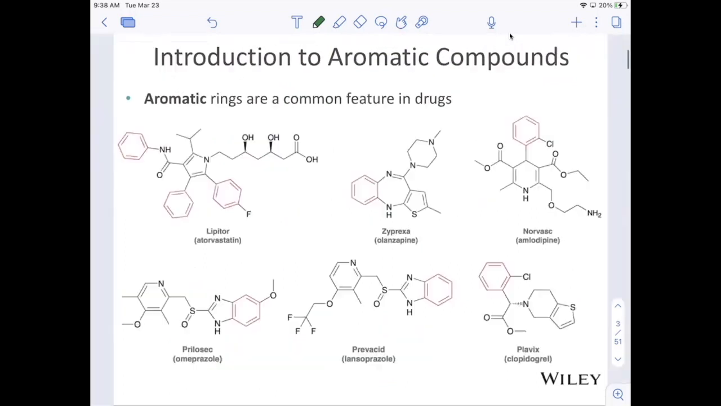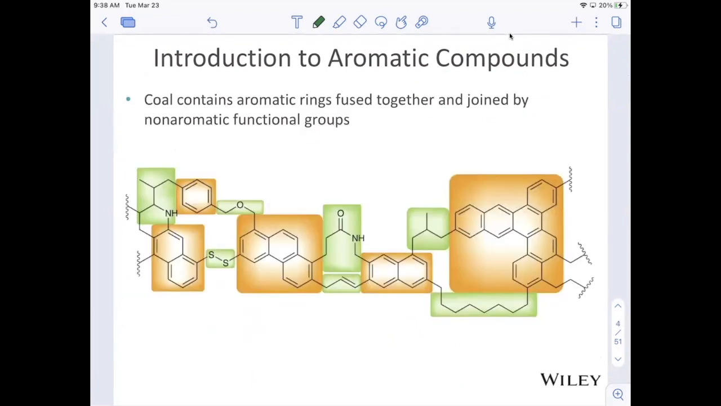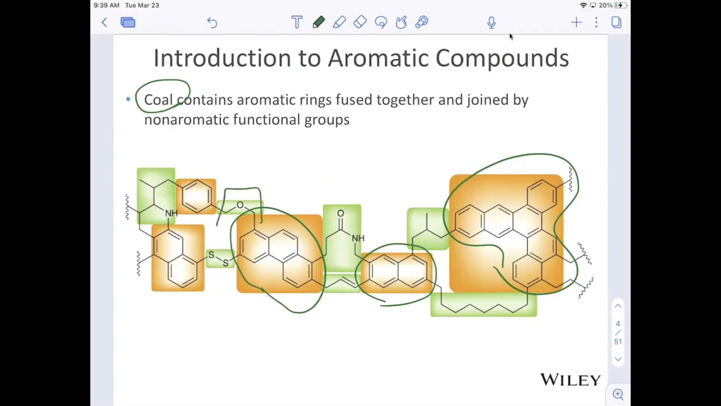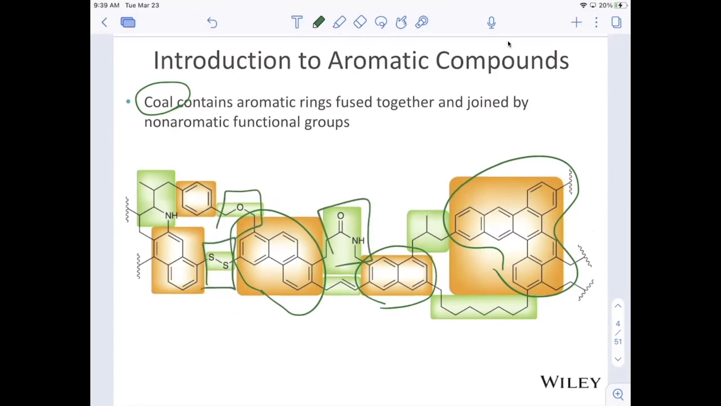Aromatic rings are everywhere. They're often in drug compounds, such as the ones shown here. They're also contained very frequently in coal. We have these fused benzene rings held together by these linkages. What's not mentioned here is that there are also aromatic compounds in our proteins and in our DNA. So nucleic acids and amino acids do have aromatic components as well.